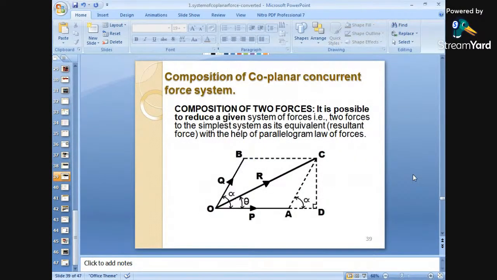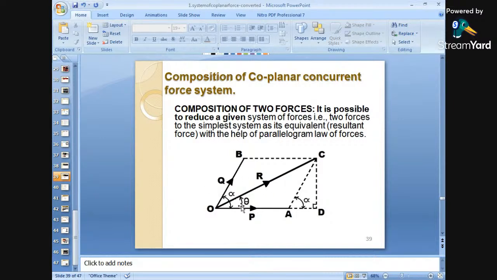Next, this is nothing but the composition of coplanar concurrent force systems. Again, for coplanar concurrent forces, this parallelogram figure is there. This figure will explain the concept of coplanar concurrent forces. Your forces P and Q are there, and R is the resultant.